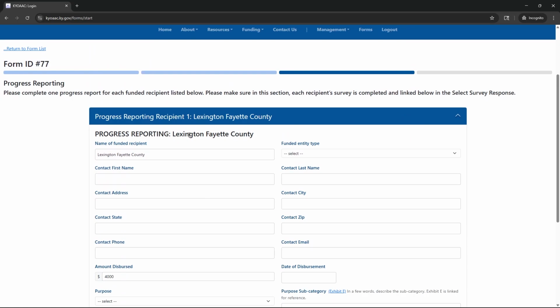On this page, you are going to provide contact information for each of the recipients that you listed. In my case, because I am taking the persona of Lexington-Fayette County's reporter myself, I will be filling in my own fictional contact information here. And you would do this if you have internal funds that have been used, go ahead and report the local reporter's information or anybody else that would be responsible for those funds and can report on how they were used.